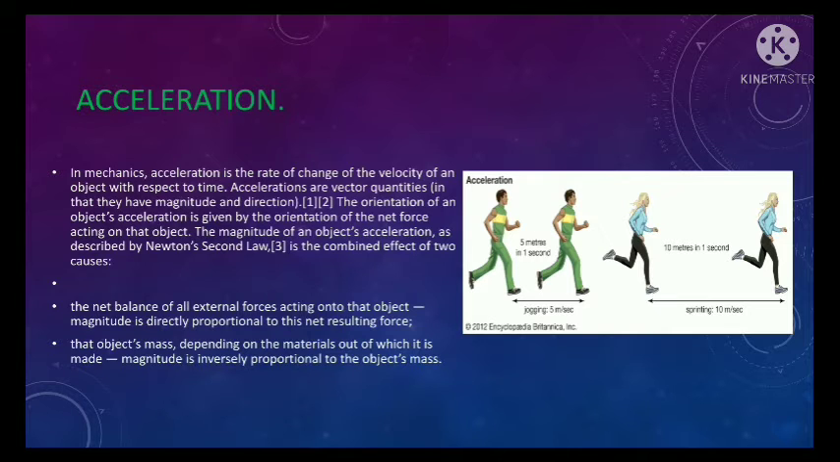The combined effect of two causes: the net balance of all external forces acting on that object, whose magnitude is directly proportional to this net resulting force; and that object's mass, depending on the material out of which it is made, whose magnitude is inversely proportional to the object's mass.